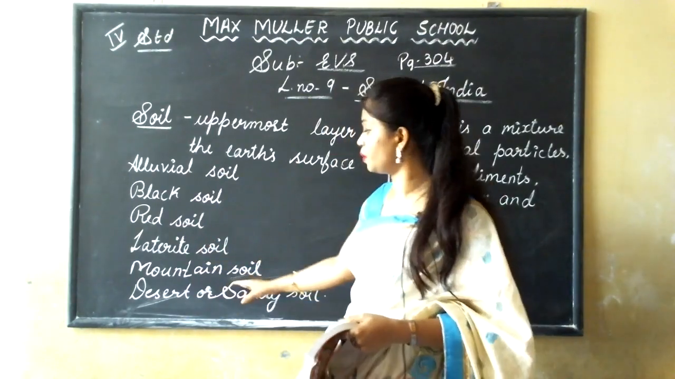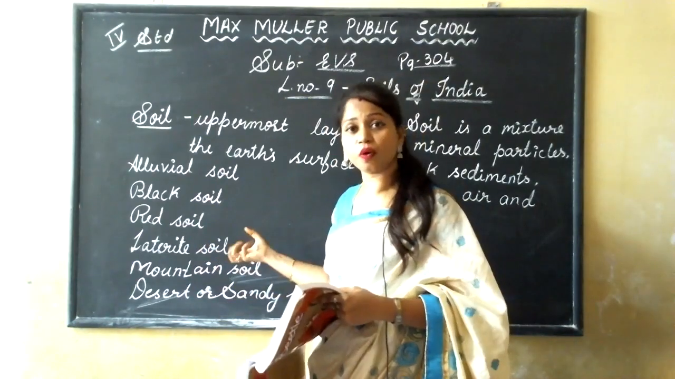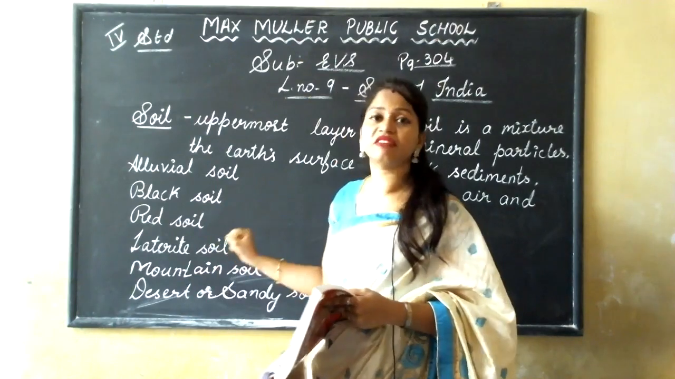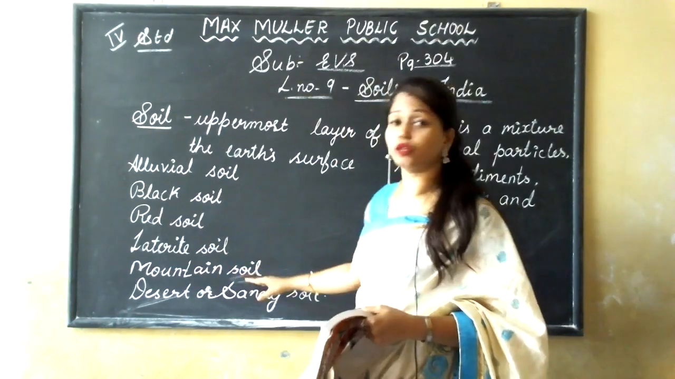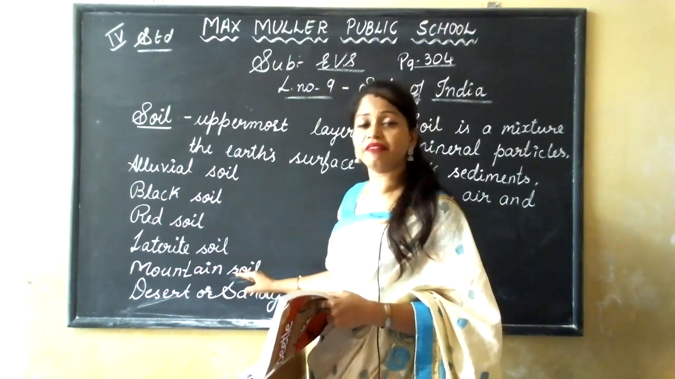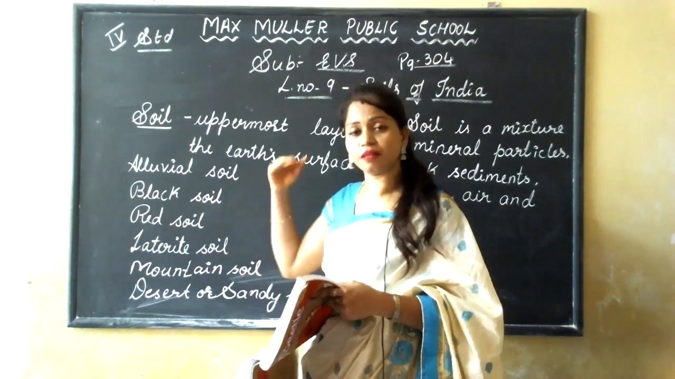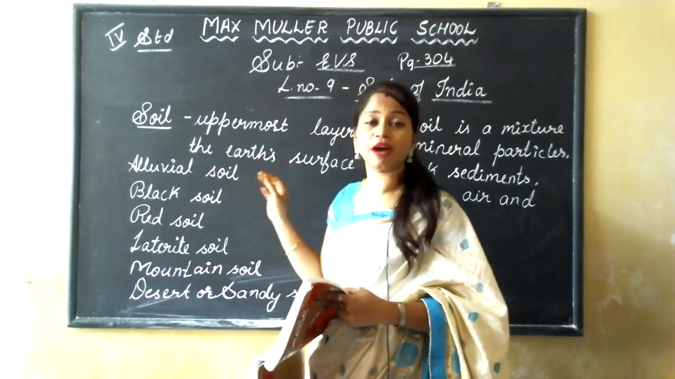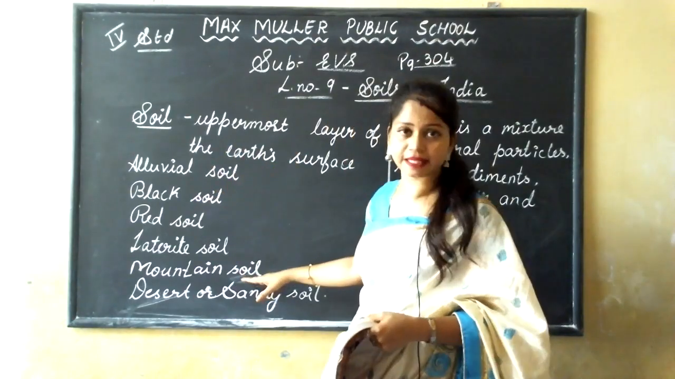Okay, and this mountain soil is loamy and very rich in humus. So it is a very good fertile soil. We can grow crops in this also. And where can we see this? In the northern part of India, like Jammu, Kashmir, Himachal Pradesh, Sikkim, Arunachal Pradesh. In these places we can see it.